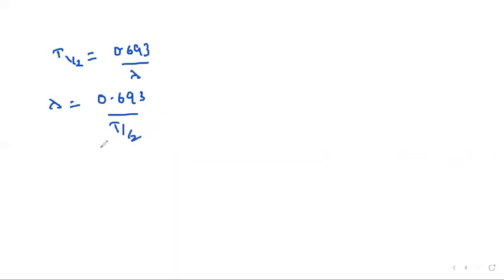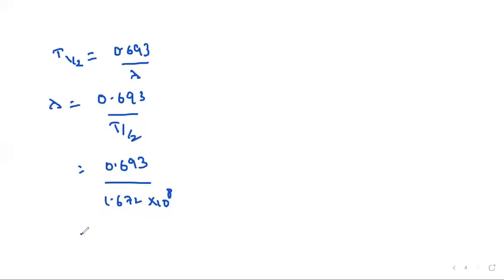What is the relation between half-life and lambda? T half-life is nothing but 0.693 by lambda. Then lambda is equal to 0.693 by T half-life. Then you substitute the value here, that is 0.693 by, what is T half-life we got here? That is 1.672 into 10 power 8 only.